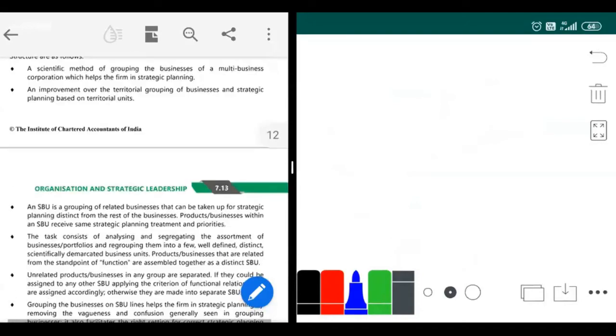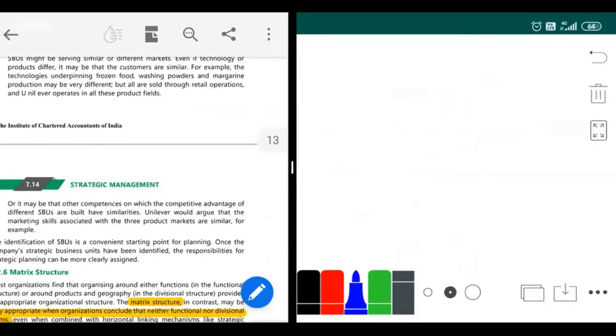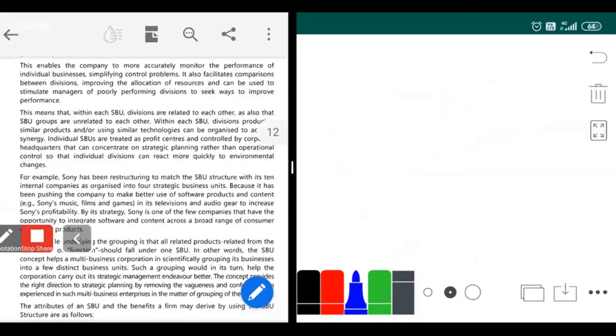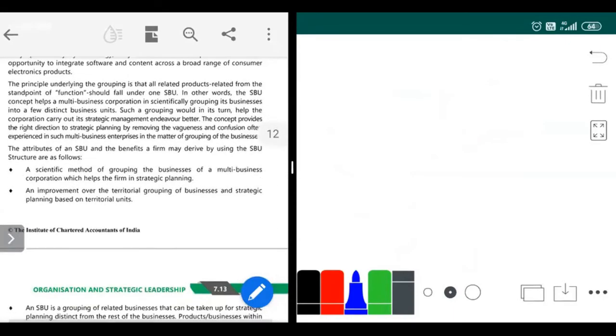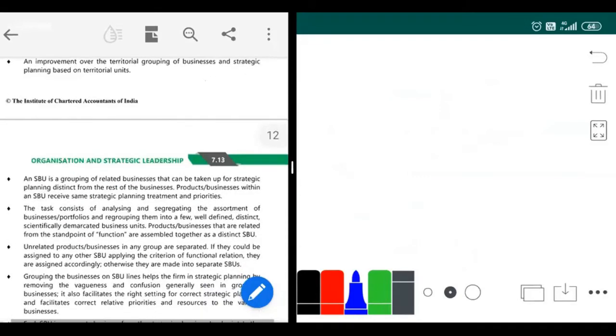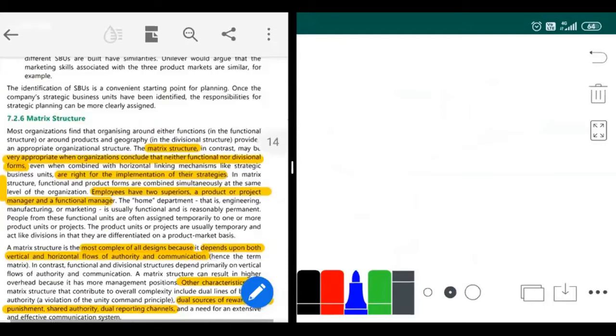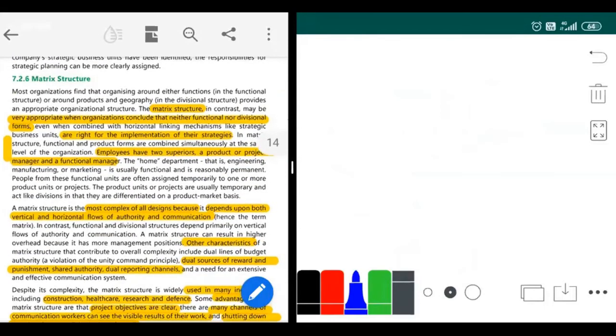Okay, guys, for the whole SBU topic, they have repeated the same point again and again, and there is a lot of text. I don't think I'll be able to explain everything, but I believe you have understood the concept. Once you read this, you will be able to understand what it actually is. Okay. Next, we'll move on to matrix.